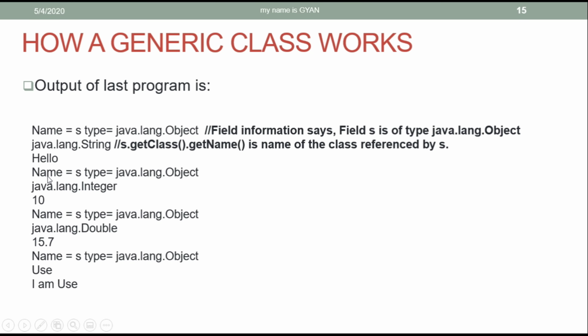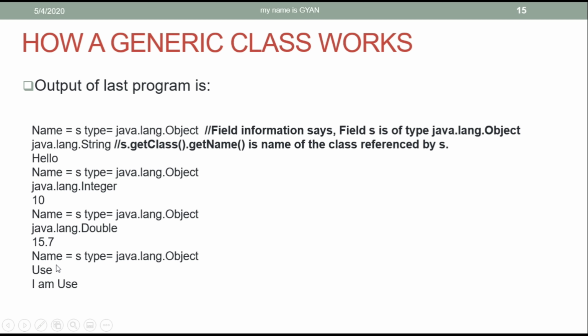This is for the second time. The name of the variable is S, the type of the variable is java.lang.Object, and the type of the object whose reference is stored in the reference variable S is java.lang.Integer. The value of S is 10. For the third time, the name of the variable is S, the type of the variable is java.lang.Object, the type of the object whose reference is stored in S is Double, and this is the output of the toString method called by using reference variable S.